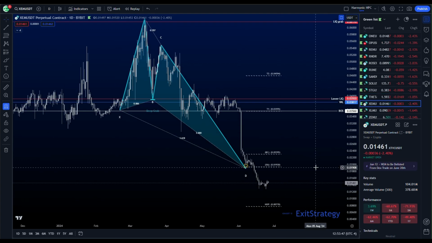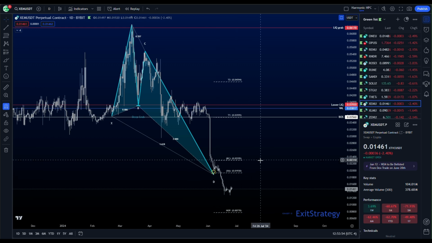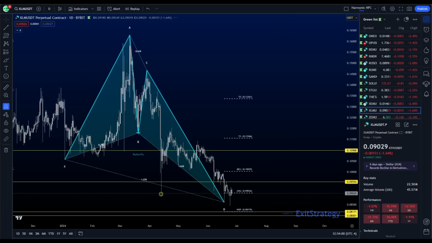XEM has a fairly weak, deep crab, but it is starting to curl back over. If we can get some reaction here, we can curl it back into the PRZ, break the PRZ, break the trend line, and continue on to our upper targets.